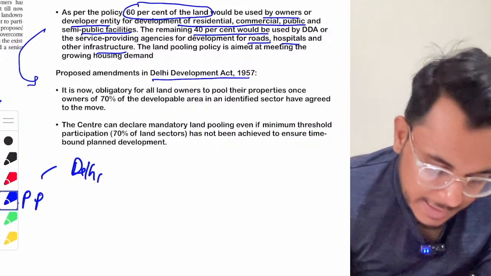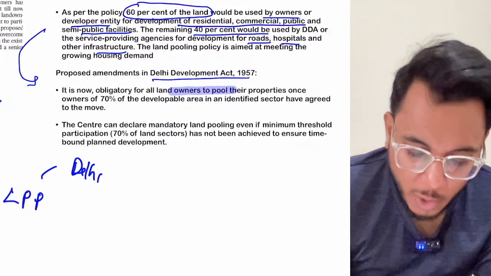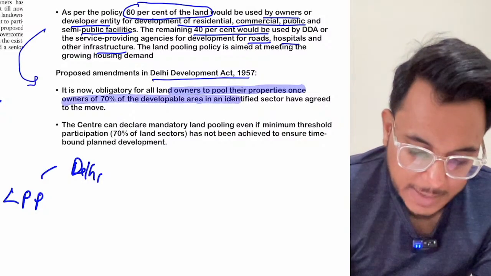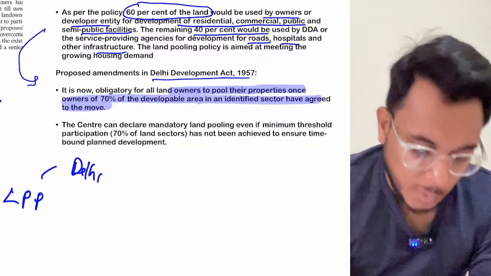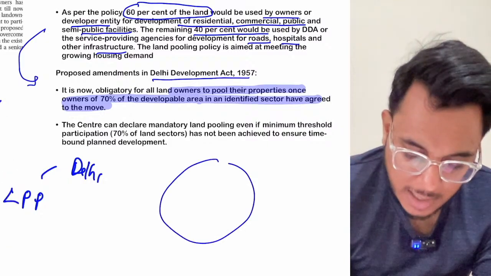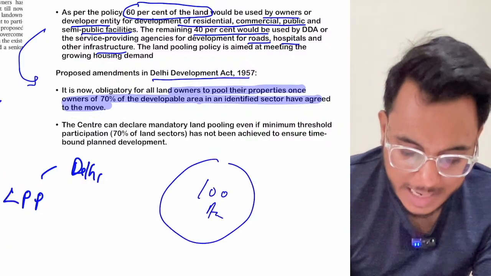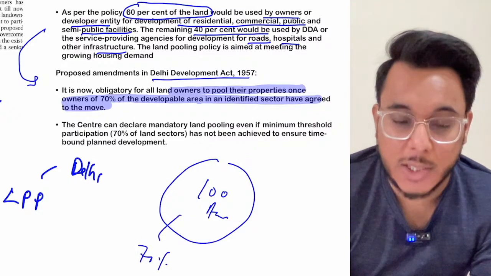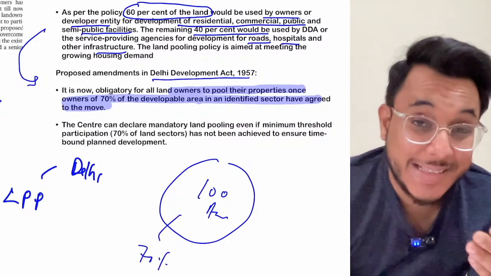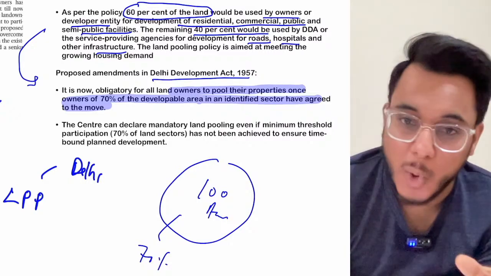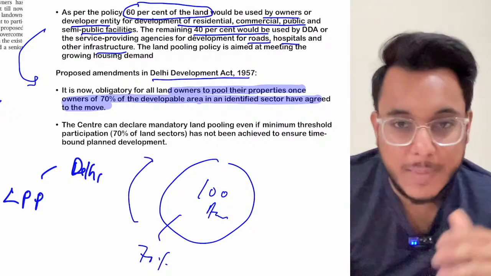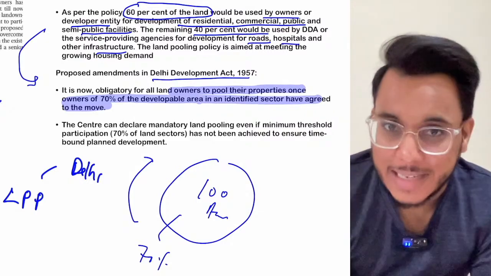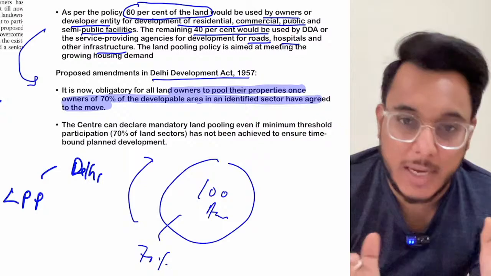Number one, they say that it is obligatory for all the landowners to pool their properties once 70% of the developable area has agreed to the move. Let's say there was 100 acres of land that was to be pooled. If 70% of the owners have agreed, the moment they have agreed, the land will be given for the pooling. If 30% of people don't agree, their consent doesn't matter, the land will be given.